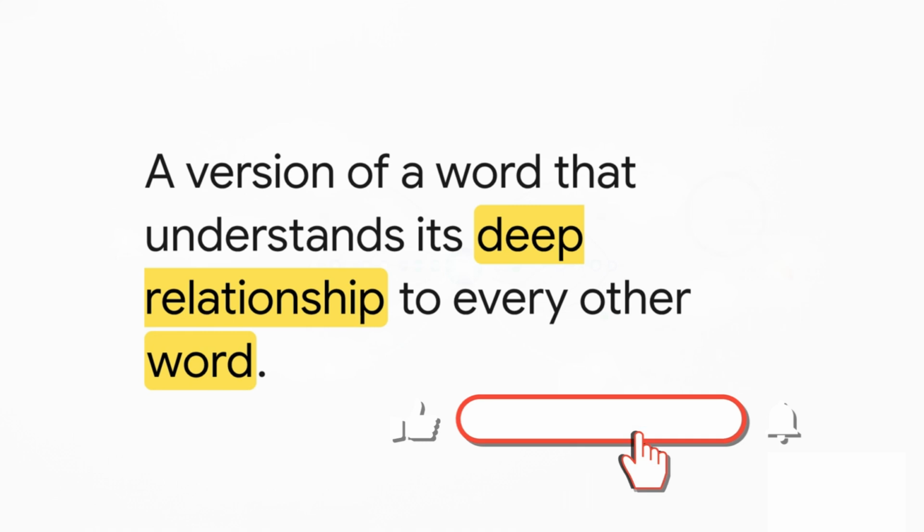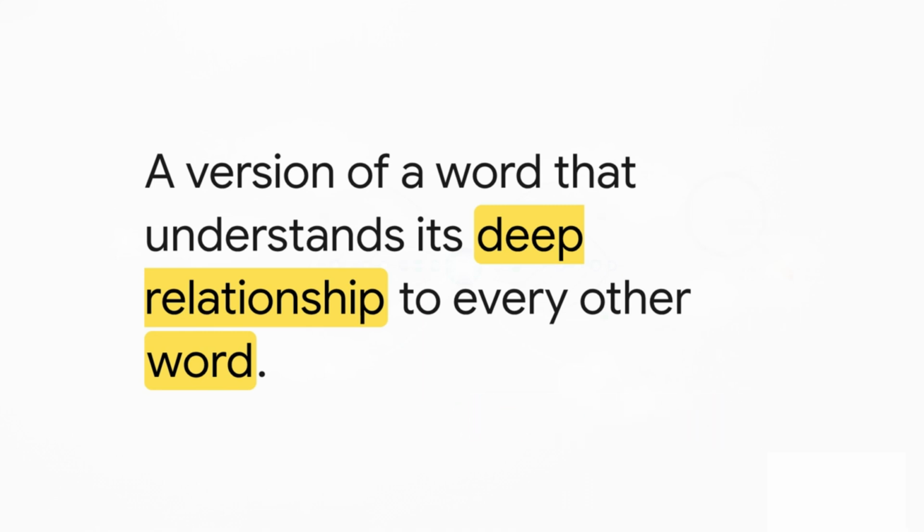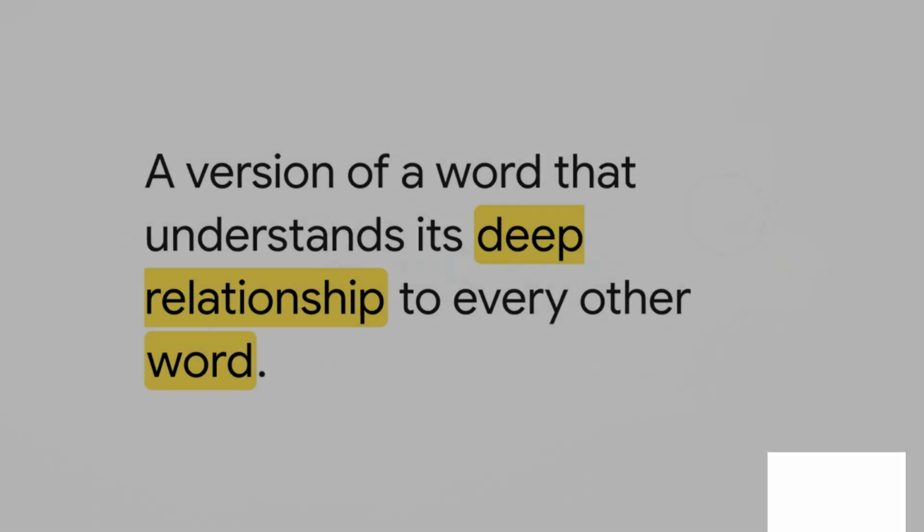The end result is what we call a context vector. It's basically a supercharged version of that original word that now deeply, mathematically understands its relationship to every single other word around it. And that is what gets passed along to the output.